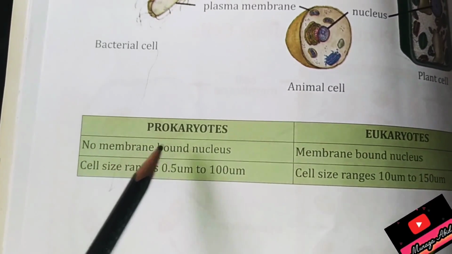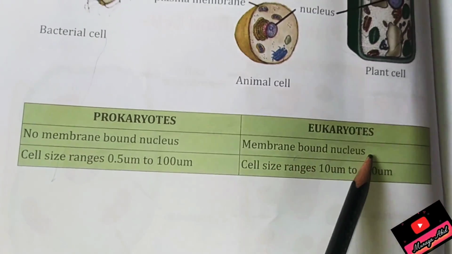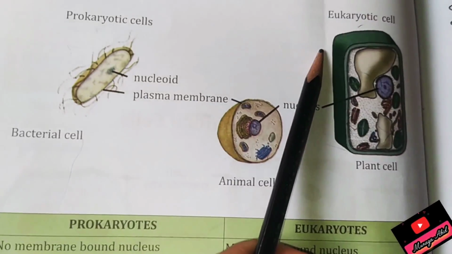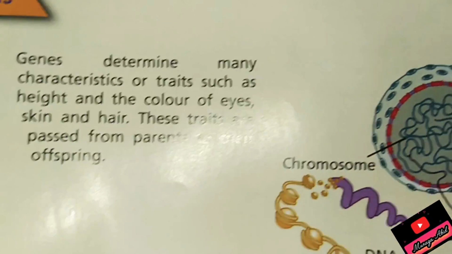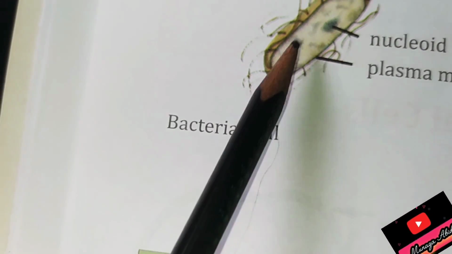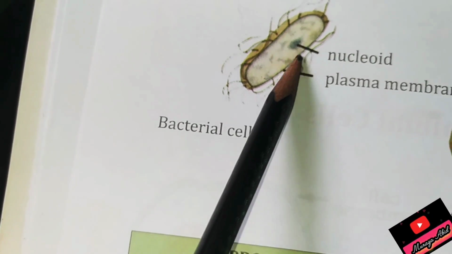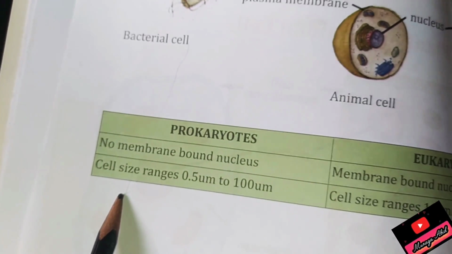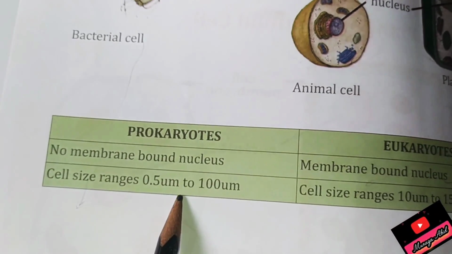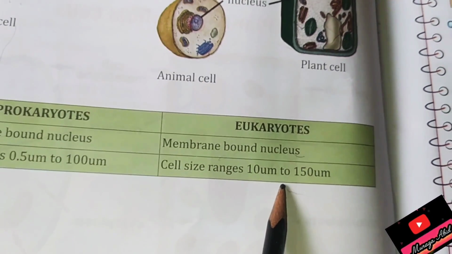These are the differences. Prokaryotes have no membrane bound nucleus. Eukaryotes have a membrane bound nucleus. Nucleus in eukaryotes, I have shown it is like this. But in bacteria, all the nuclear material and DNA is floating freely, not bounded in a sac. Secondly, cell size varies from 0.05 micrometer to 100 micrometer. Here cell size is bigger.